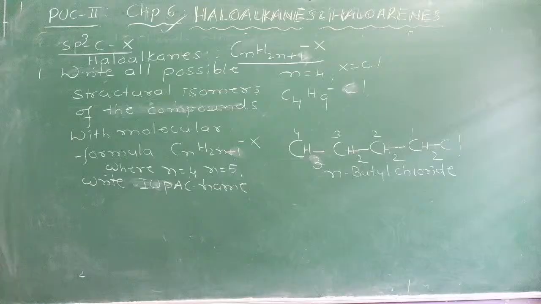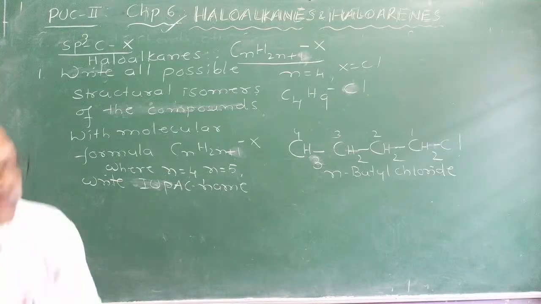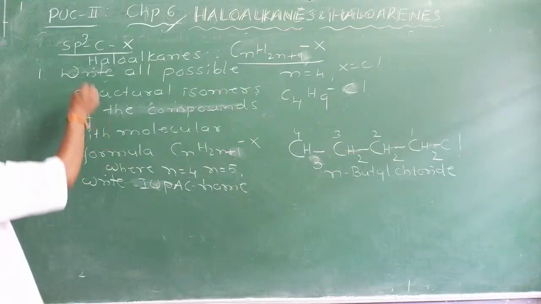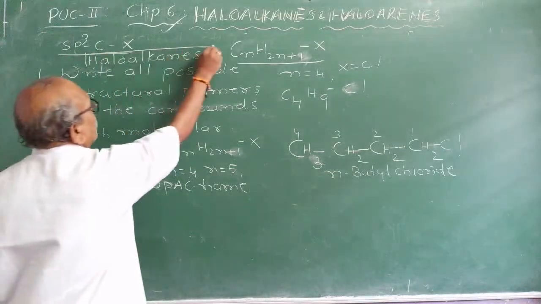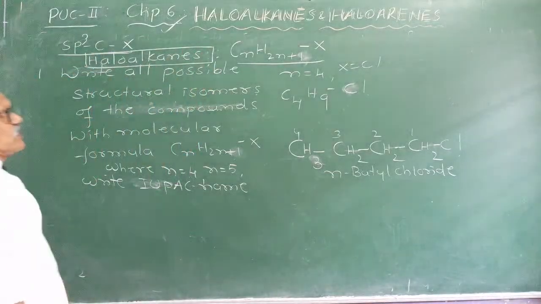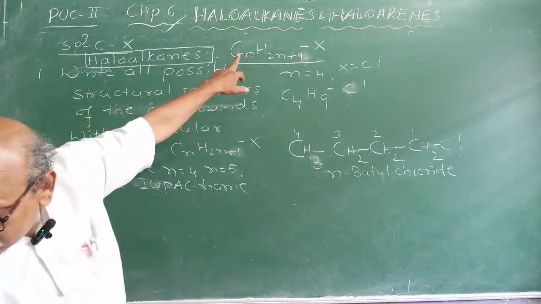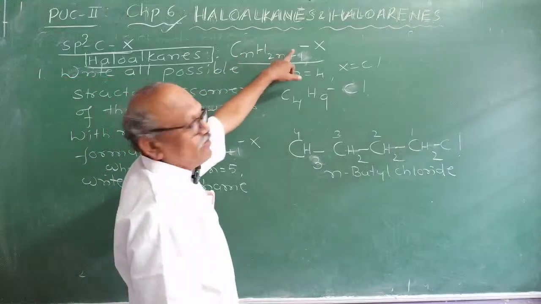Explain once again, Arush. Which one do you want me to explain? Do you want classification, or what is your doubt? What I told is that haloalkanes are halogen derivatives of alkanes.